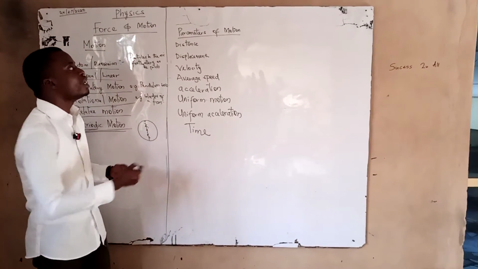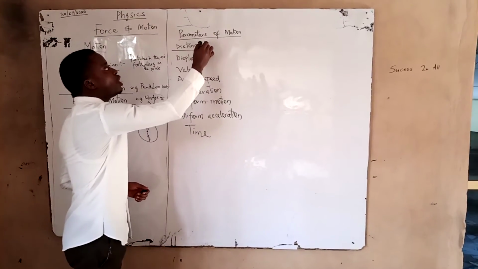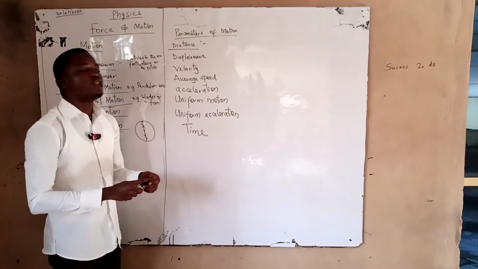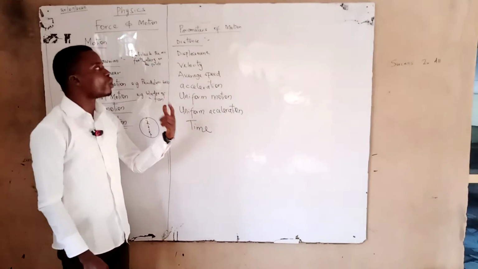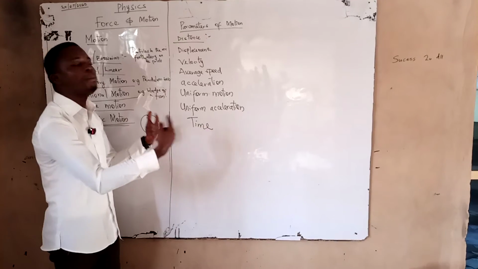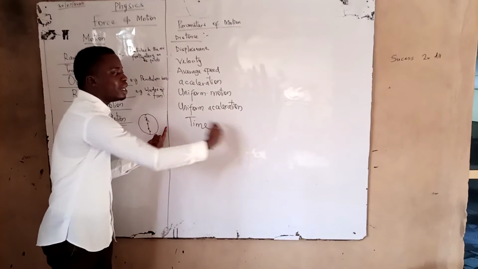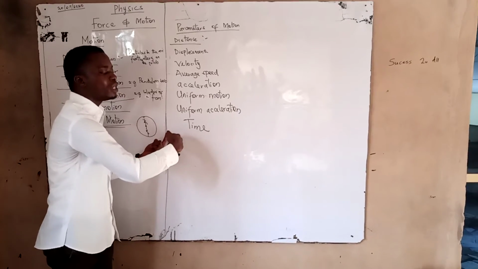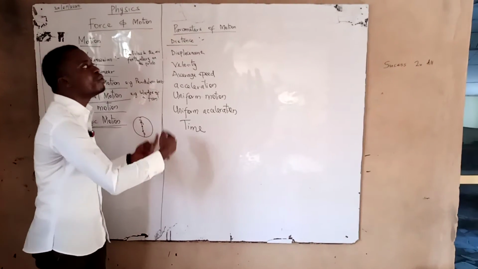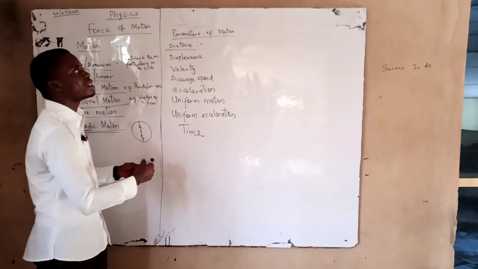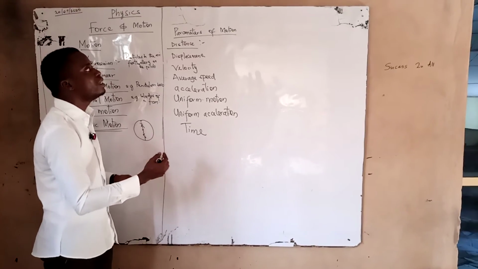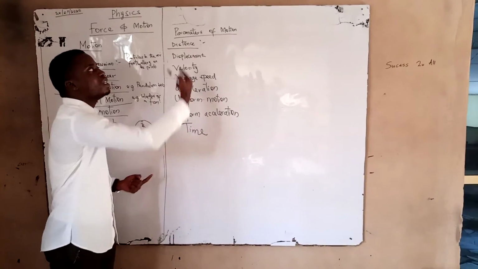building the foundation. Number one, I'll look at distance. Before now, in your primary school, your teacher would have explained what distance is. Of course, distance is the length between 2 points. When you fix a point and another point, the length between them, the gap between them, the space between them in form of length could mean distance. The distance between 2 points is the length between 2 points.